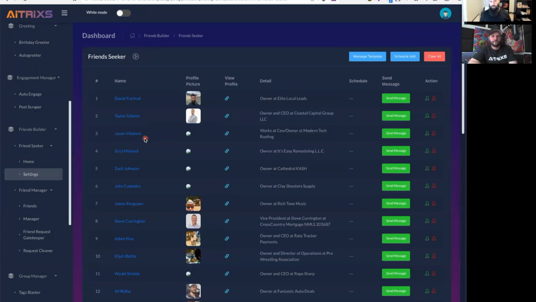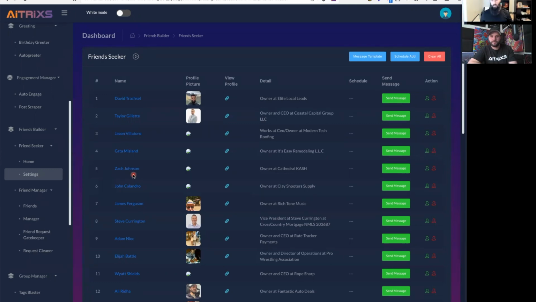So the main tool that we use integrates directly into Facebook. Obviously, Facebook is one of the most robust platforms when it comes to places people can engage and hang out. There's Facebook groups, there's all sorts of different chats, there's lots of different places that people can hang out. So a couple of the core main features, we have a tool called Friend Seeker here.